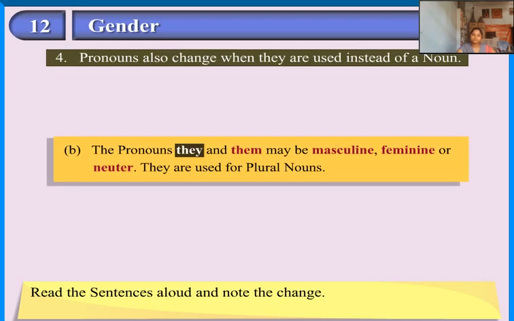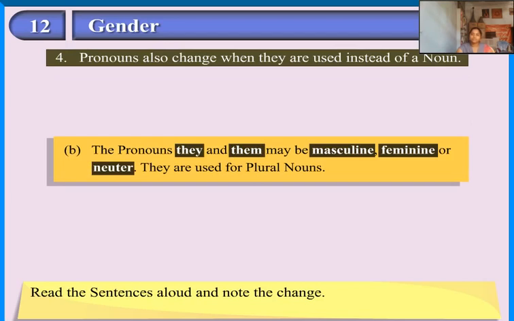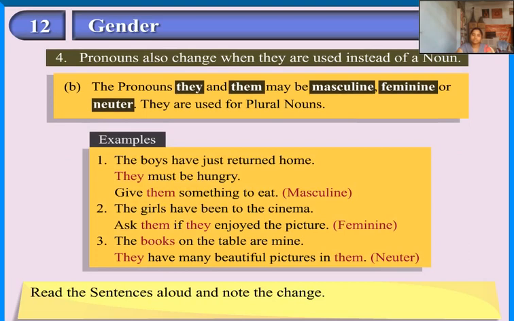The pronouns they and them may be masculine, feminine or neuter. They are used for plural nouns. Examples. The boys have just returned home. They must be hungry. Give them something to eat. Masculine. The girls have been to the cinema. Ask them if they enjoyed the picture. Feminine. The books on the table are mine. They have many beautiful pictures in them. Or neuter.